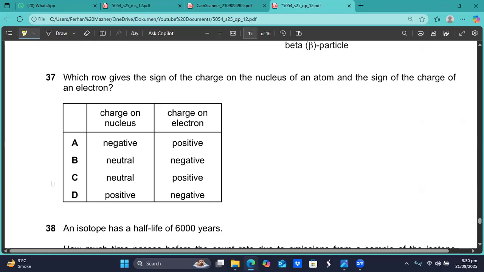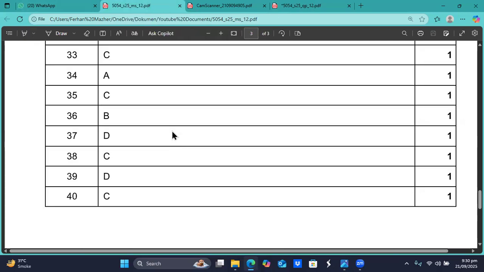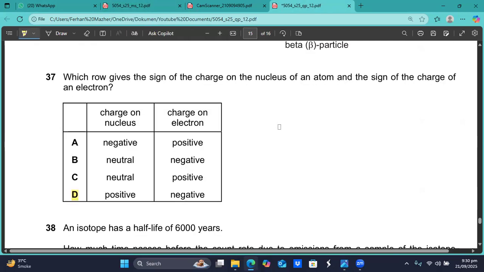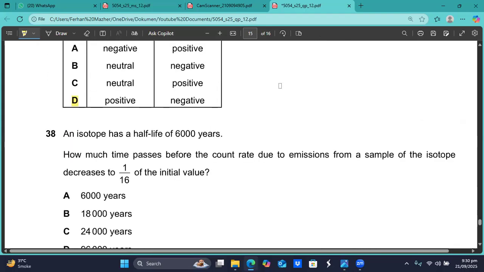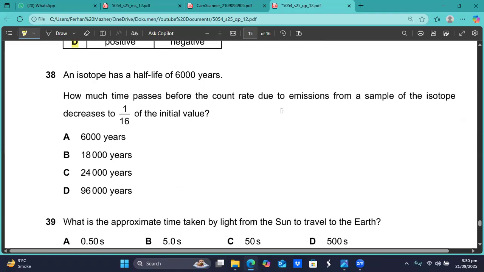Such an easy MCQ. The charge on the nucleus will be positive, and the charge on the electron is supposed to be negative. So I think D is the option, sir. Question number 37, D is the right option.